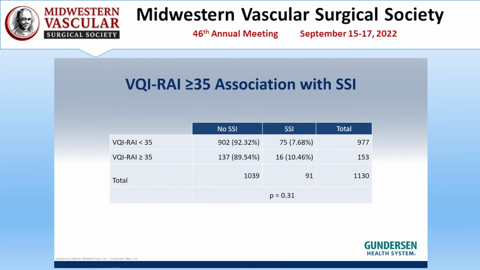Looking at frailty defined in the binary sense, that is a VQI RAI score of greater than or equal to 35, we did not find an association between frailty and surgical site infection incidence that was statistically significant, with a p-value of 0.31 calculated for this.